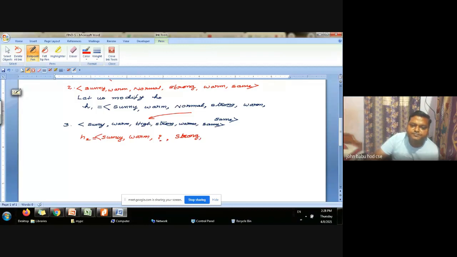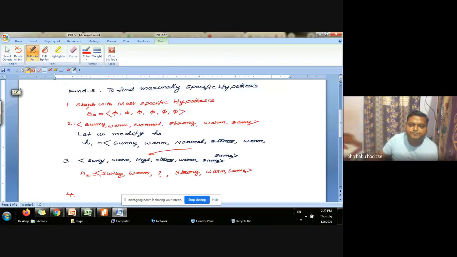Both are matching, so no problem. Warm and warm, no problem, same. So I have modified my hypothesis as per example 2. What next?